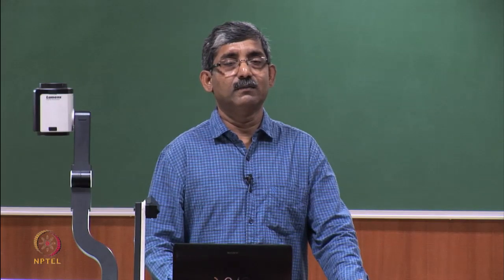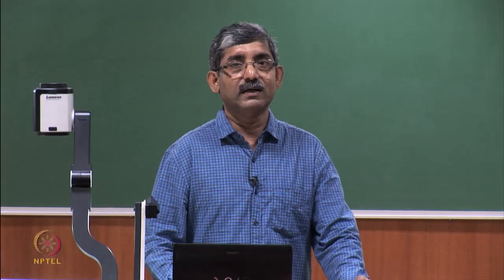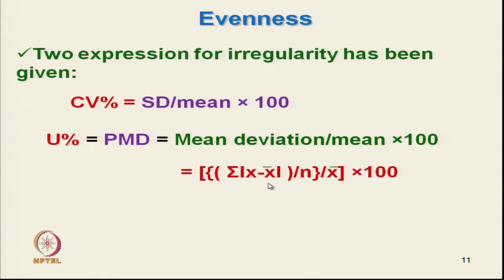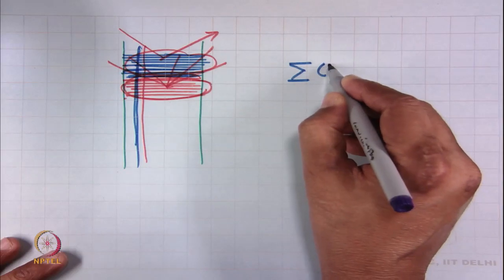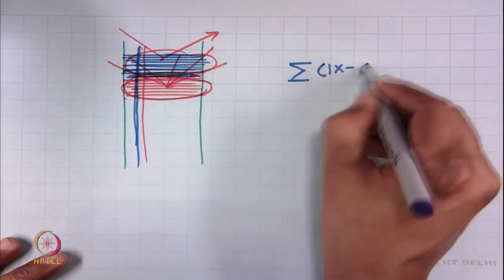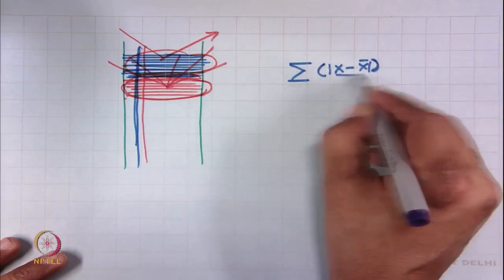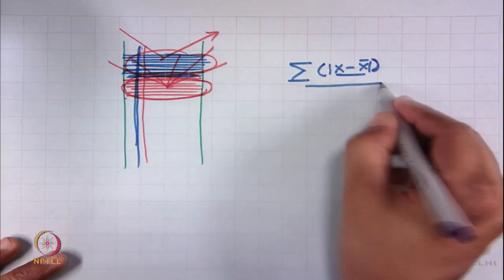And this one is the mean deviation, that is x minus x bar. So, what is the mean deviation? It is the sum of x minus x bar within modulus, so we take the positive part, and divided by n.